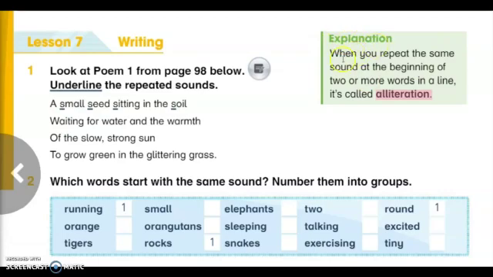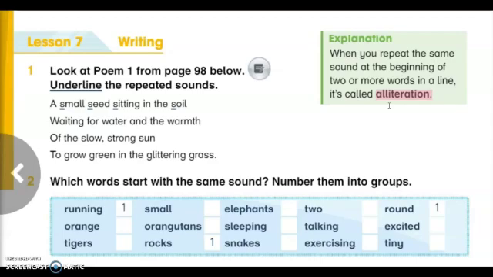Let us read it. When you repeat the same sound at the beginning of two or more words in a line, it's called alliteration. Alliteration بمعنى الجناس، وهو تكرار الصوت نفسه في بداية كلمتان أو أكثر من نفس السطر.